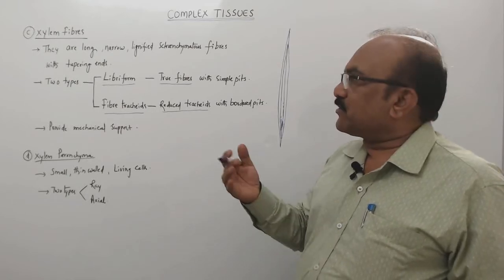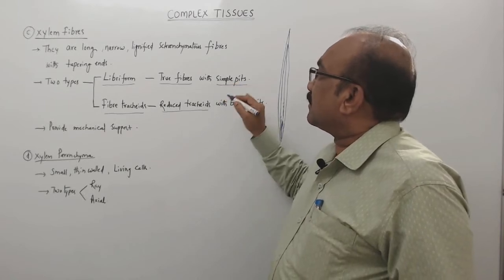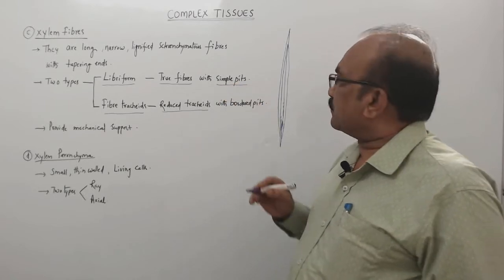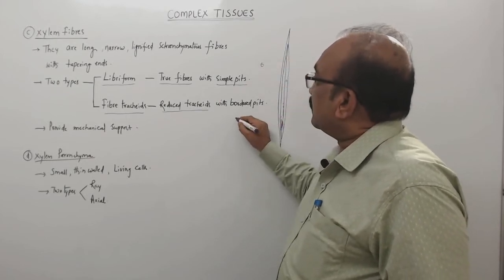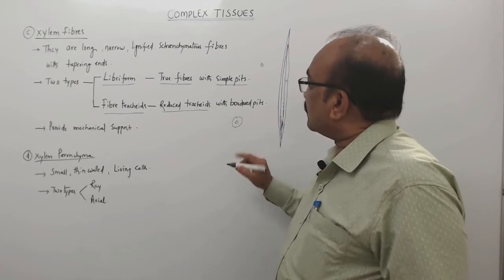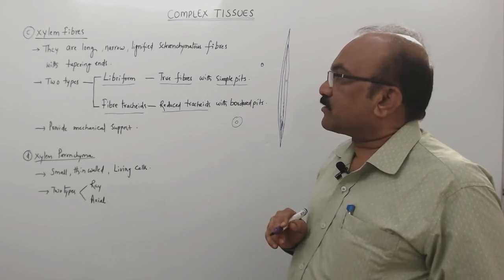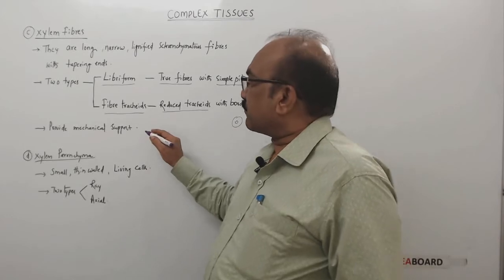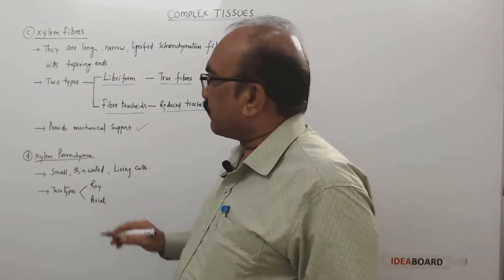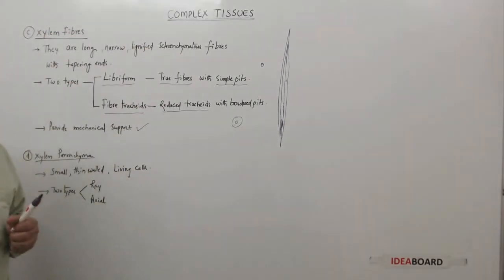But how to differentiate them? With the help of pits. The true fibers are with simple pits. Simple pit means you will find it like this. And the reduced tracheids are with bordered pits, like this. This is simple pit, and this is bordered pit on the walls. But of course, whether they are libriform or fiber tracheids, the function of both of them is the same, and both of them provide mechanical strength to the xylem tissue wherever it is present.